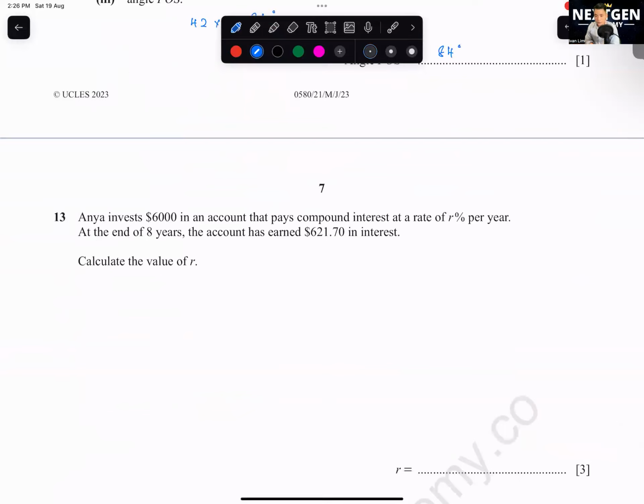Question 13. Anya invests 6,000 in an account that pays compound interest at a rate of R% per year. At the end of 8 years, the account has earned 621.70 in interest. Calculate the value of R.